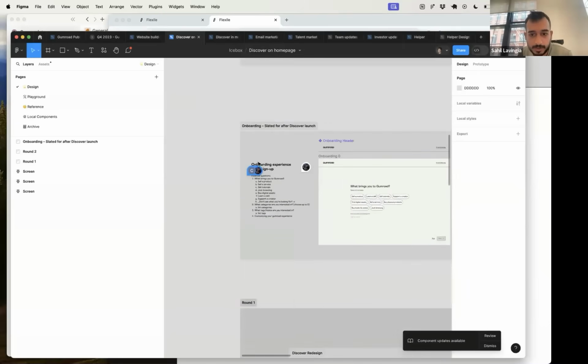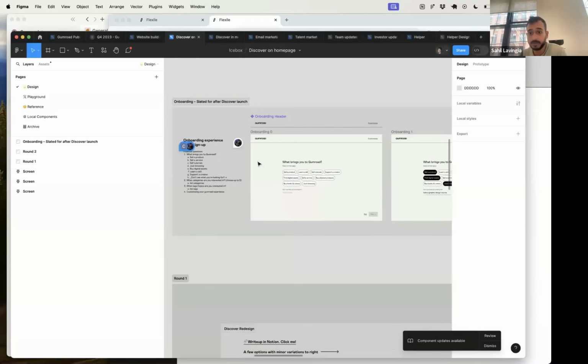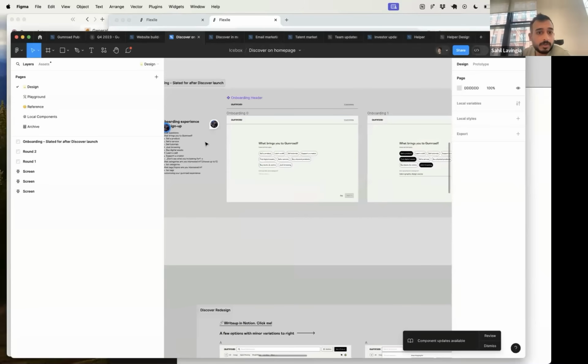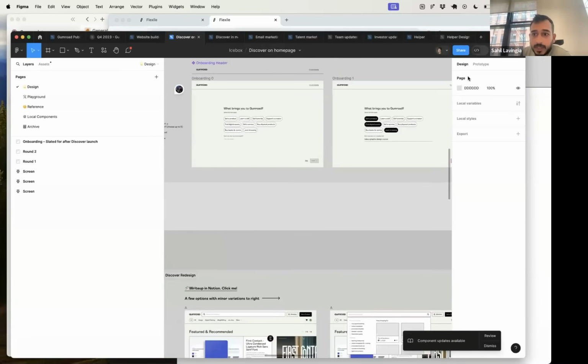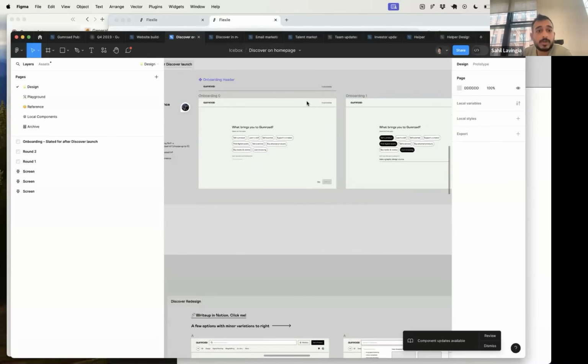I could spend hours and hours just showing people all the stuff, but I thought it'd be fun to instead give people an overview of what we're actually designing in Figma and Notion and get a sense of that. So yeah, Gumroad.com.